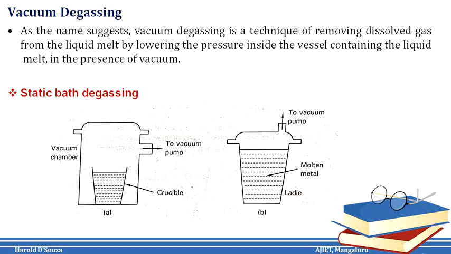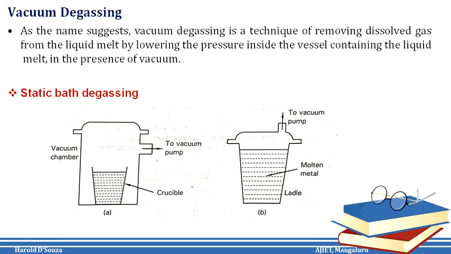Vacuum degassing is typically performed in a specially designed chamber or vessel known as vacuum degasser. There are a number of variants followed in the vacuum degassing process. However, they work on the same principle by exposing the molten metal to a low pressure environment. The reduced pressure inside the vessel or chamber causes the dissolved gases to become less soluble and separate from the liquid melt. When vacuum degassing process is complete, the gas is removed from the vessel and the pressure is returned to normal.